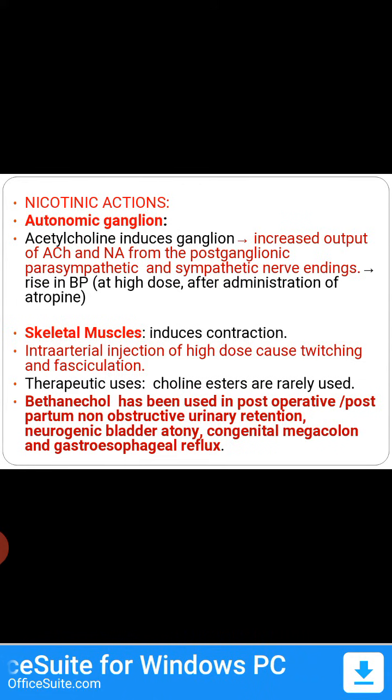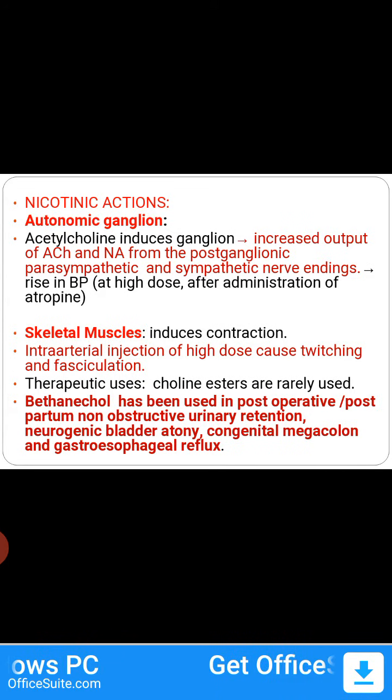How do you block? By using an antagonist, that is atropine. When you give atropine, you'll see only the nicotinic action, that is noradrenaline action, which will be a rise in BP. And in skeletal muscle, it induces contraction.